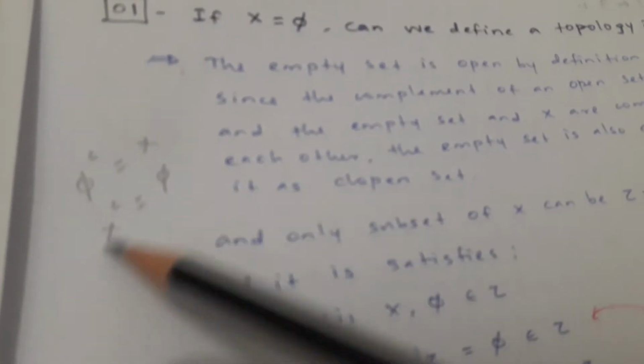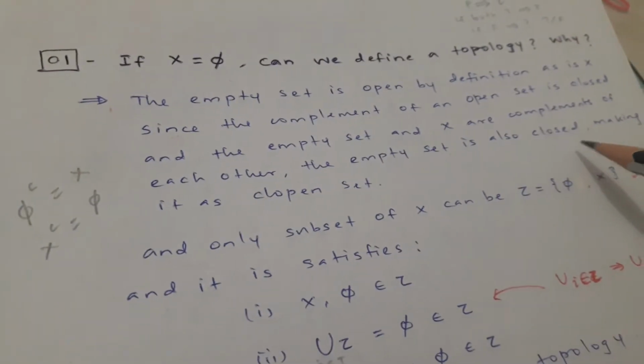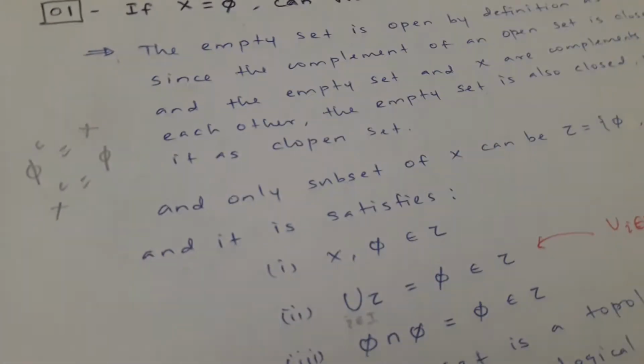That means the empty set's complement will be X. Similarly, X's complement is empty. So if it is open, then X will be closed, and they are complements of each other. The empty set is also closed, as well as open. So it is both open and closed.